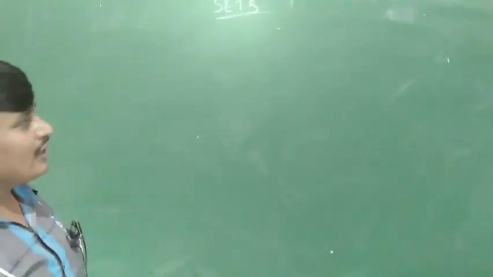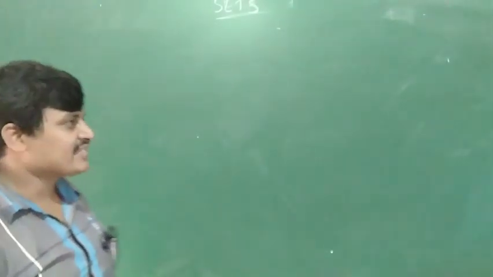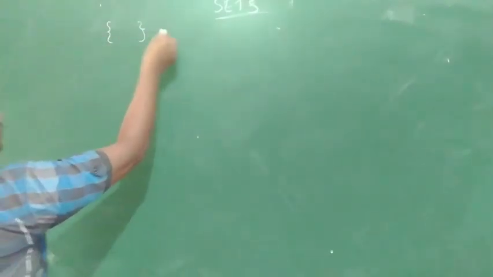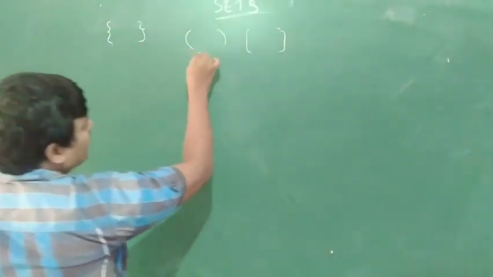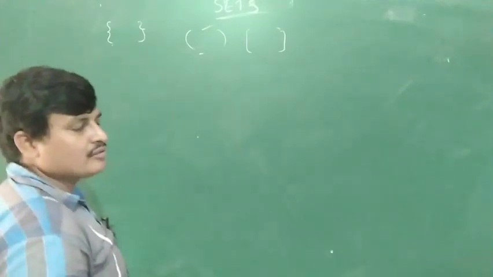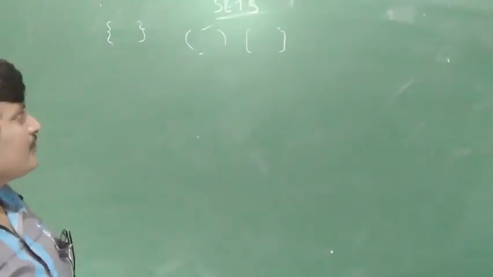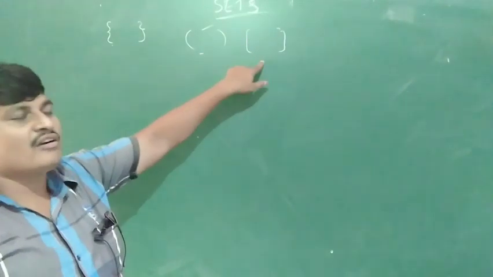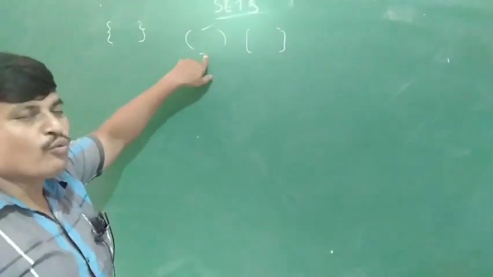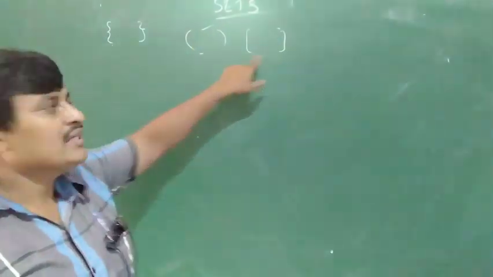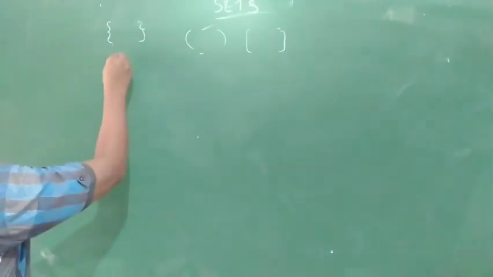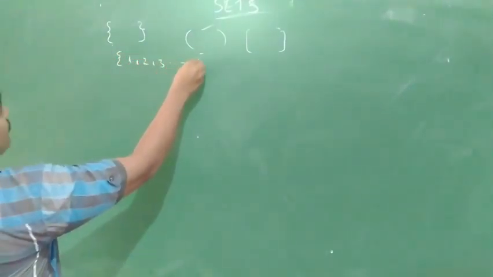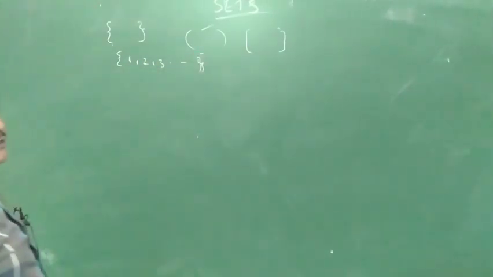So next, belongs to. What is belongs to? For example, sets are written in braces. This is the braces symbol. This is the small bracket, this is the closed big bracket, this is braces. In schools this is called a small bracket, this is called a big bracket. In college, this is the open interval, this is the closed interval, and this is called braces. The elements are written in the braces, like 1, 2, 3.